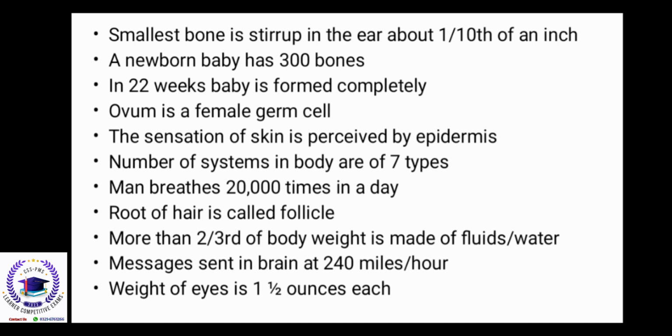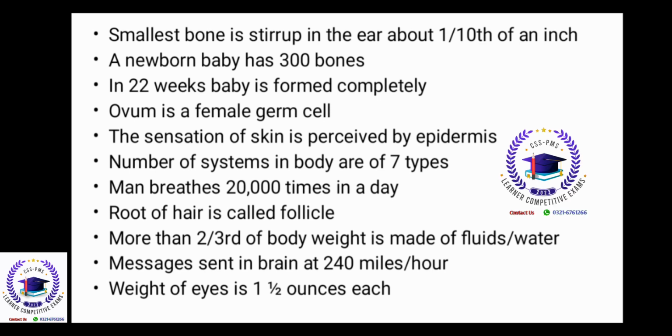Newborn baby has 300 bones. In 22 weeks, the baby is formed completely. After 22 weeks, a complete baby is formed. Ovum is a female germ cell. The sensation of skin is perceived by the epidermis. Number of systems in the body is 7 types. Men breathe 20,000 times in a day. Root of hair is called follicle. More than 2/3 of body weight is made of fluid water.